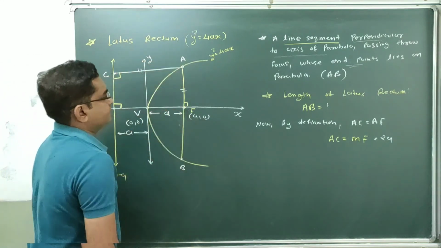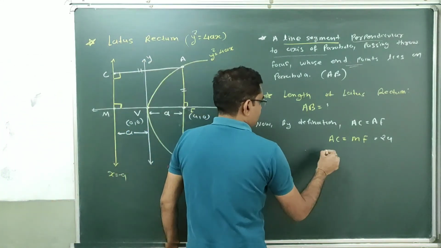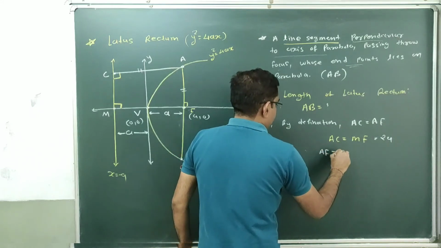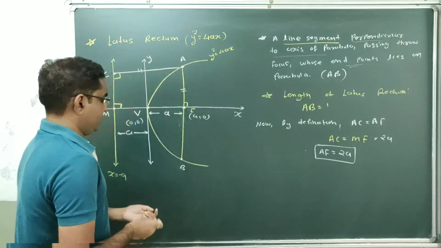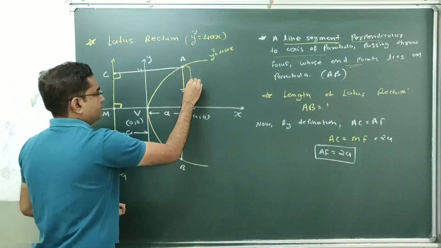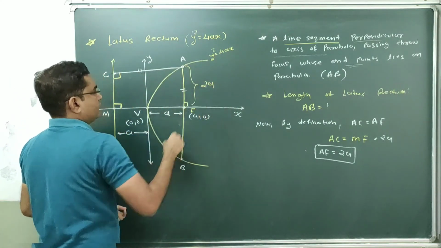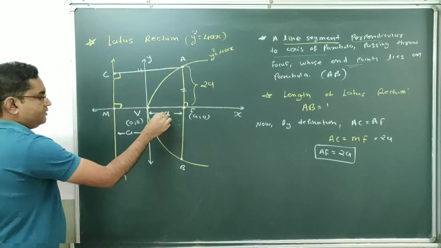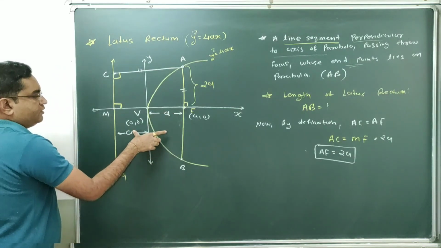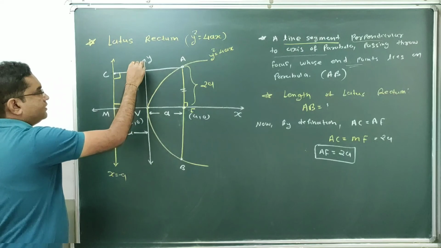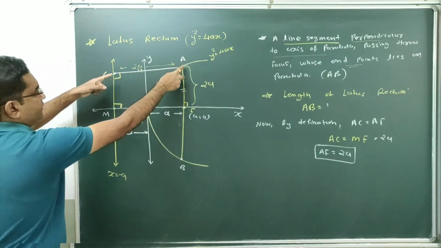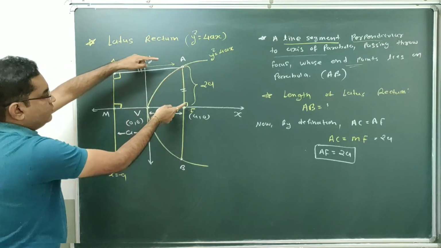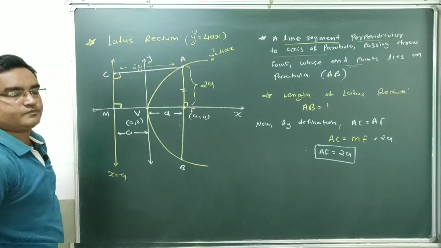So AF will be twice a. Clear, students? By the definition of parabola, the distance of this point A from C is equal to its distance from the focus, so this will be equal to 2a.